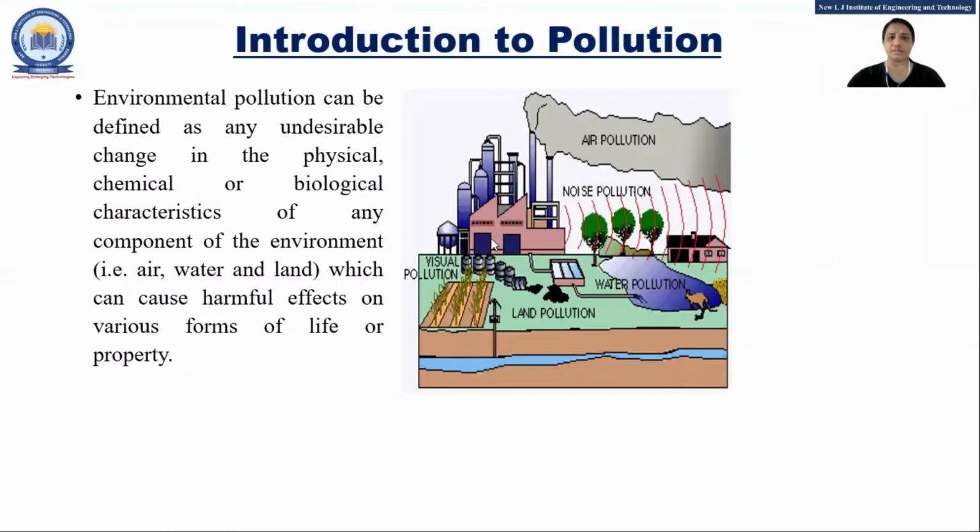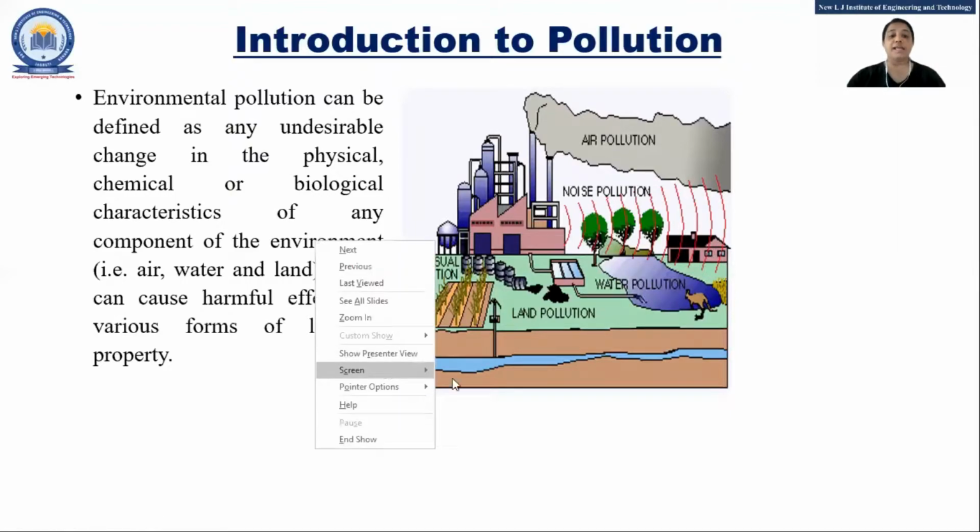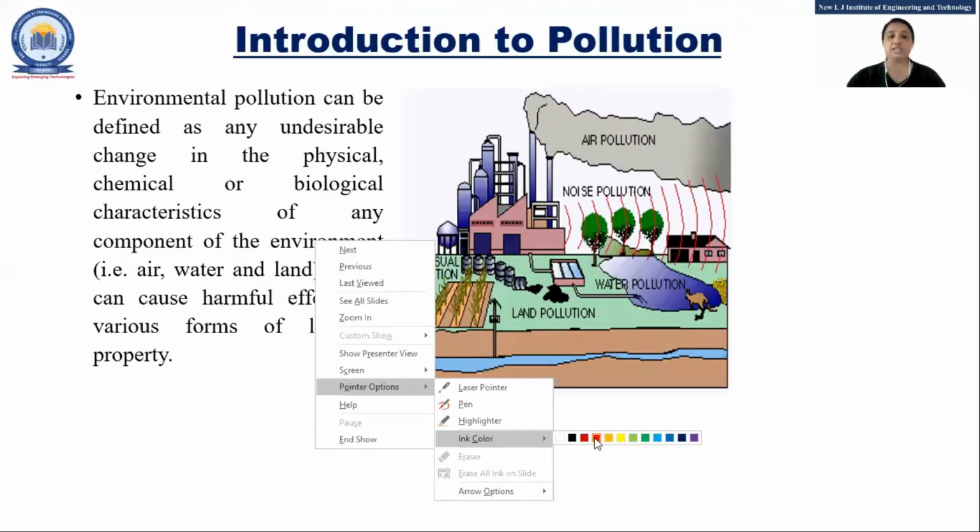So in that one, we have seen what is a pollutant and what is pollution, right? Pollution means any change, either physical, chemical or biological, and it can be in air, water or land. So that is nothing but pollution.